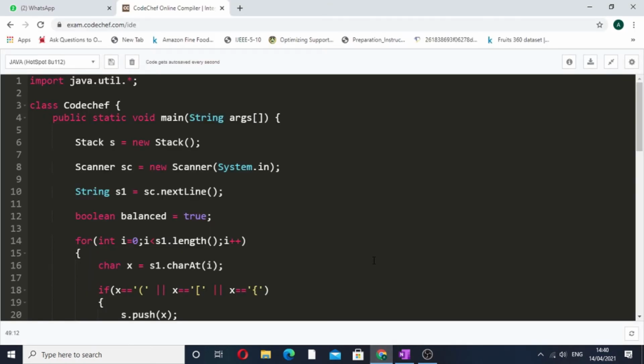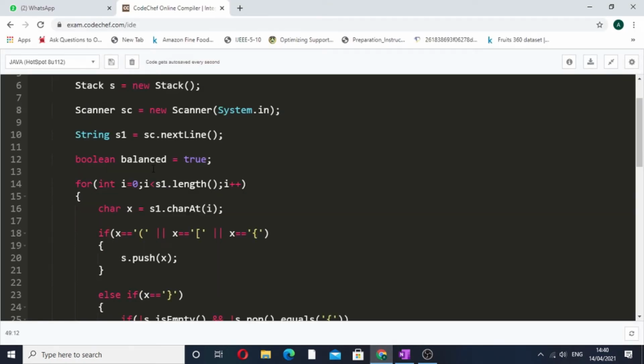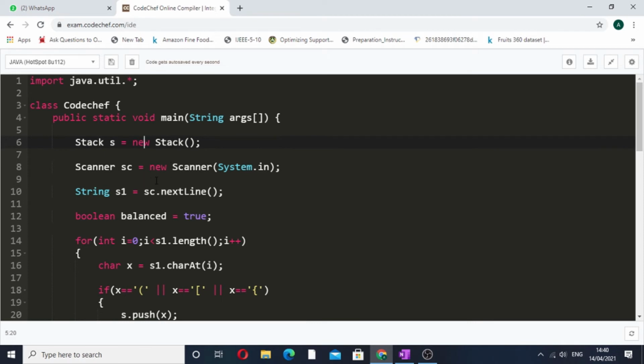So this is the Java code. You can see that first of all, inside the main method we will be forming a stack, that is, Stack s is equal to new Stack. Then we will take the string as input using the Scanner class. So s1 is equal to sc.nextLine, because we have to take a string as input.